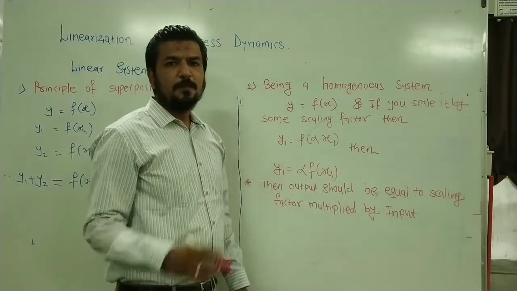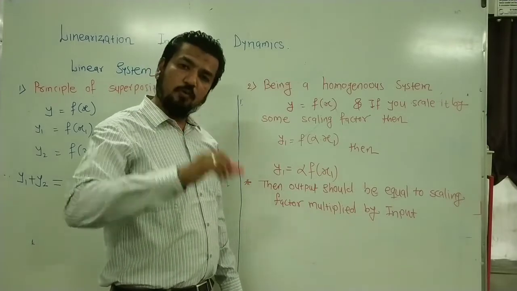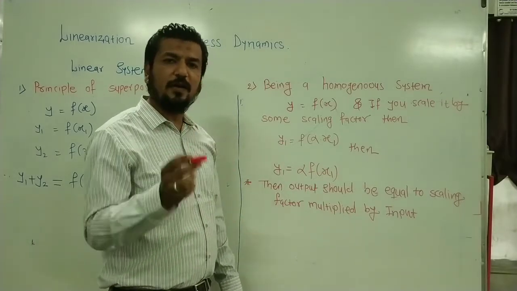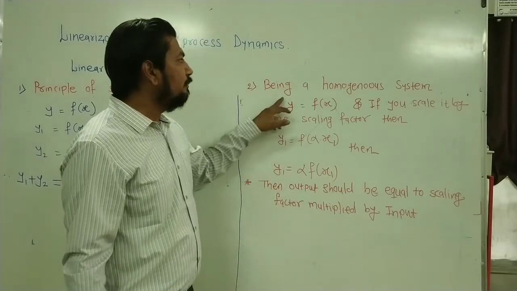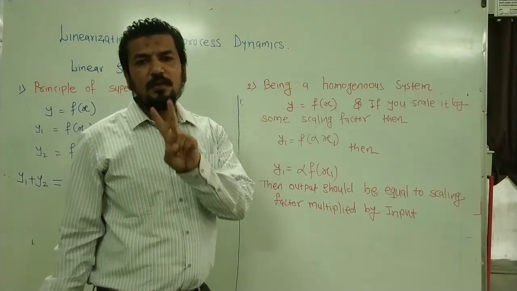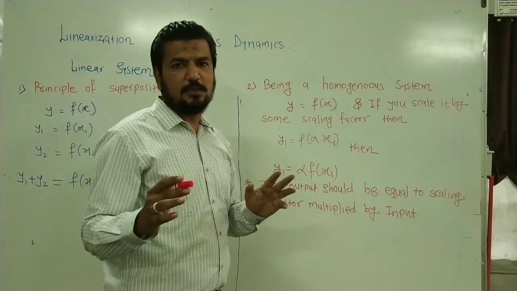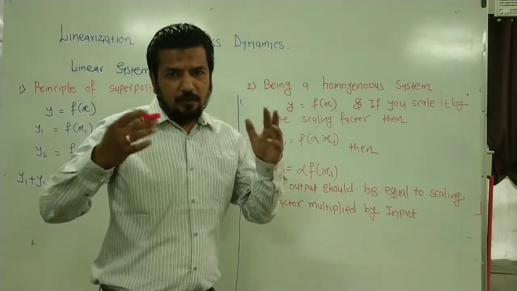This means that if you scale the input by some scaling factor, then the output should also be equal to that scaling factor multiplied by the output. That is called the principle of homogeneity. So these are the two basic properties for any system to be a linear system. Now let us see a few examples of this.